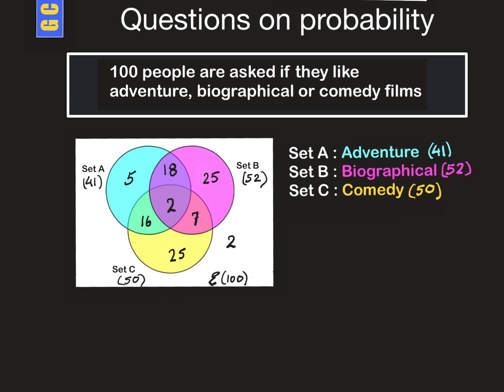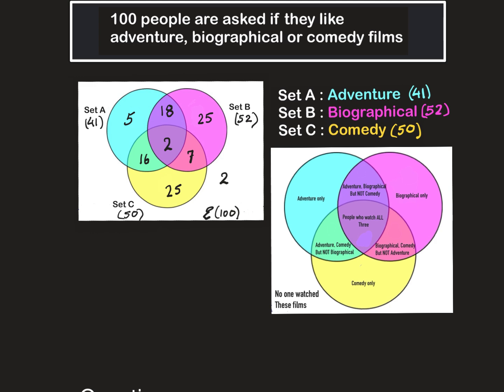It would be good to show you what each segment represents, so I will put it in. So you can see that each segment represents the viewer's preference. Some watched adventure only, some watched adventure and biographical but did not watch comedy.